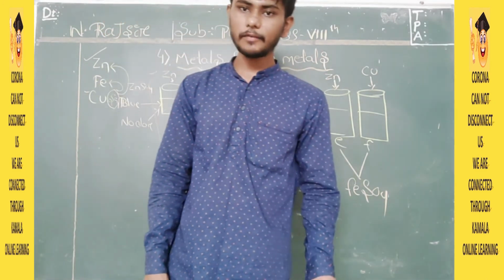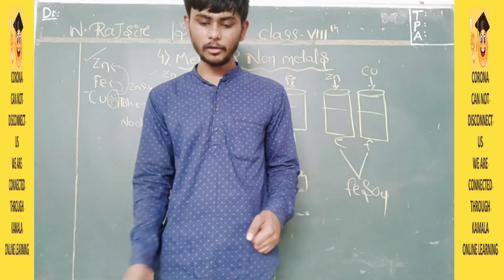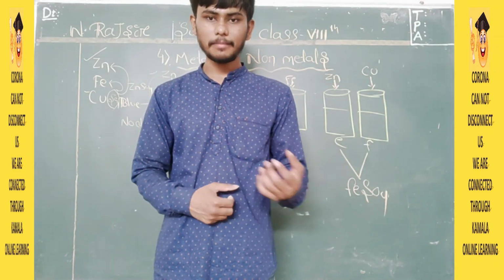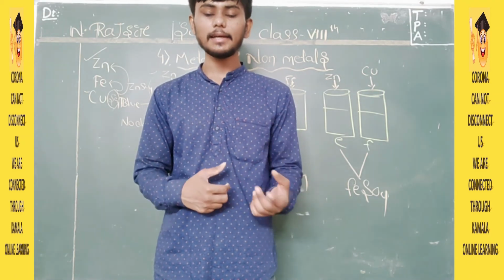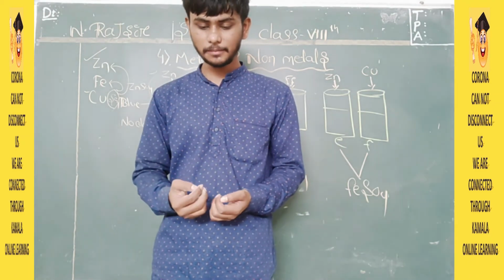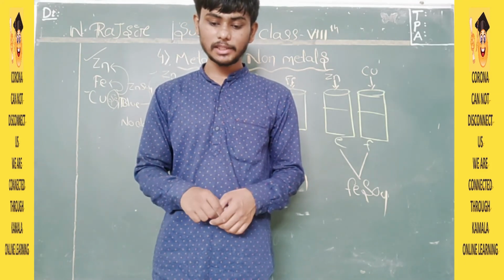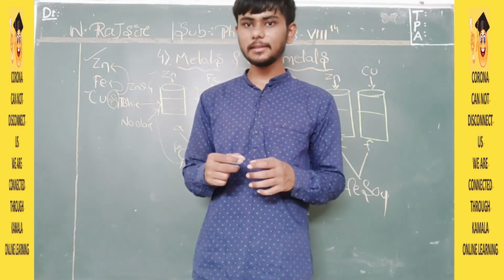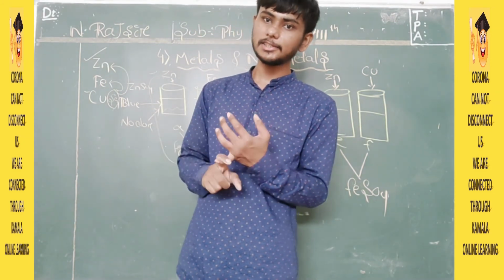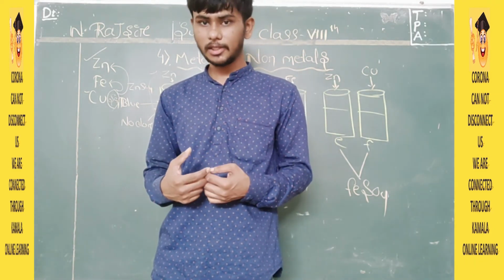Uses of non-metals. Sulfur is used in making fireworks. Sulfur is a non-metal. It is used to make bombs. In Diwali we have enjoyed a lot, right? Crackers, gunpowder, matchsticks, antiseptic ointments. It is found in onion, garlic, egg, and in hair and nails you can also find sulfur. And activated carbon is used as a decolorizing agent and in water purification systems. Activated charcoal is also used in decolorization of different substances as well as purifying water.